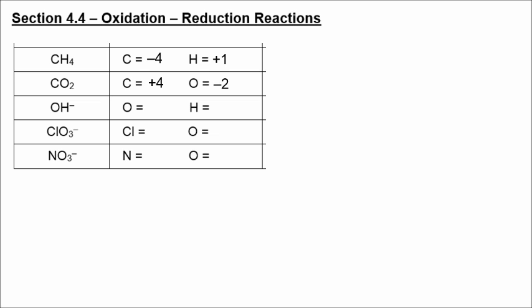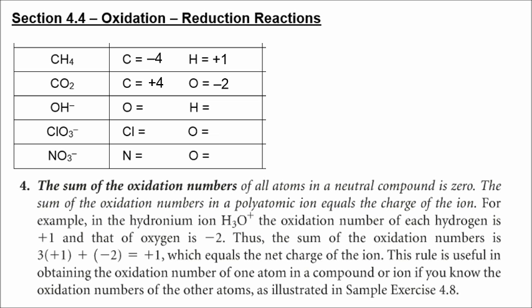All right, well now we come to polyatomic ions, and we're not trying to get the total of the oxidation numbers to equal 0, but rather whatever the overall charge on the ion is, in this case -1. So the sum of the oxidation numbers in all neutral compounds is 0, but the sum of the oxidation numbers in a polyatomic ion equals the charge on the ion. So we have -2 for oxygen and +1 for hydrogen. That works out. But for chlorate, let me just kind of show you how this works.